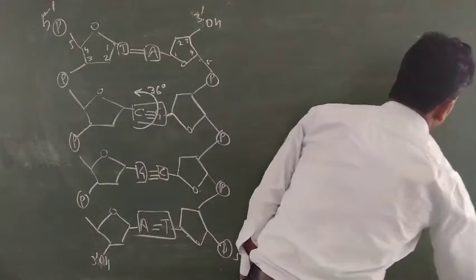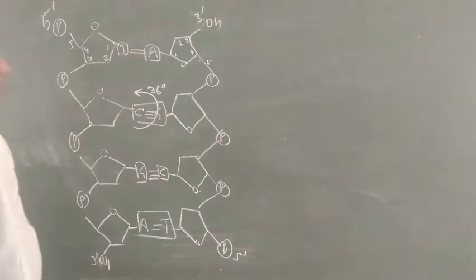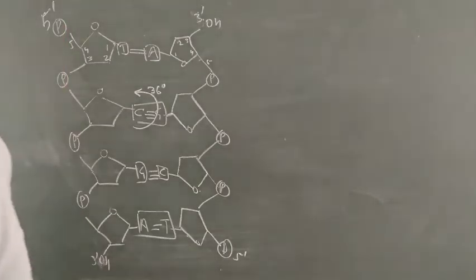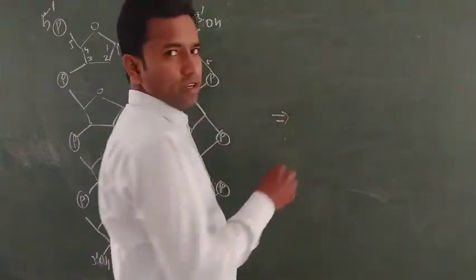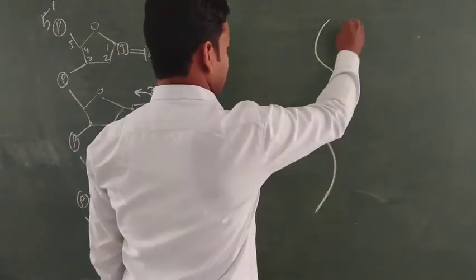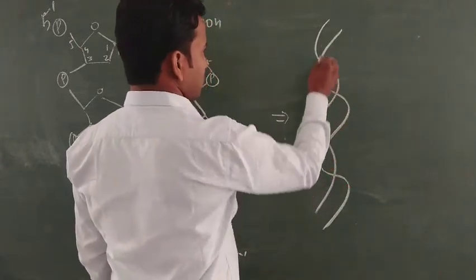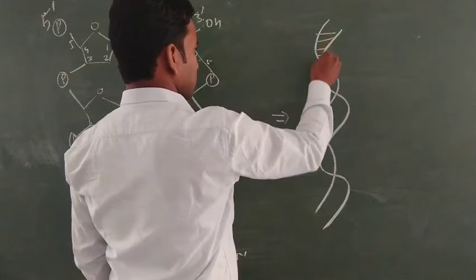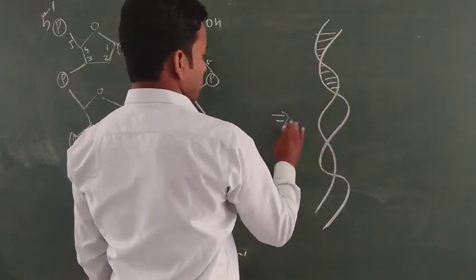After each 10 base pairs, the complete circle of the helix is completed. Let us understand this with a diagrammatic representation of DNA. Okay, this is a diagrammatic representation. Suppose this is a DNA double helix.